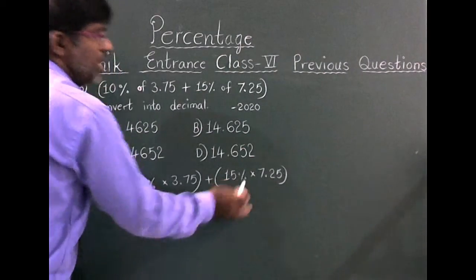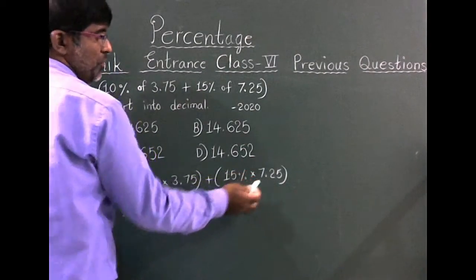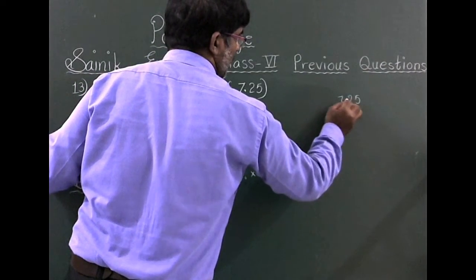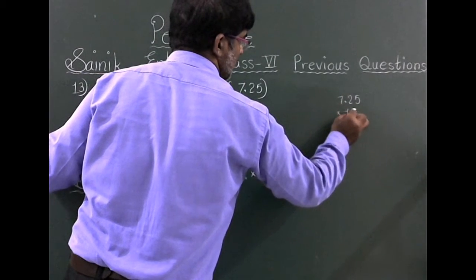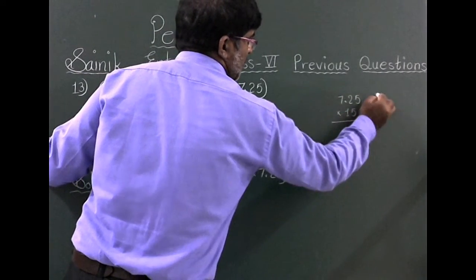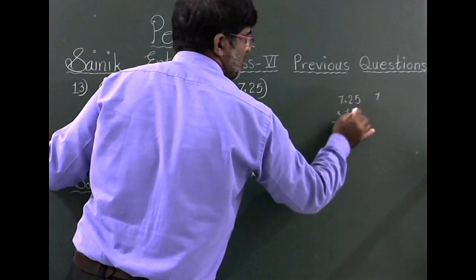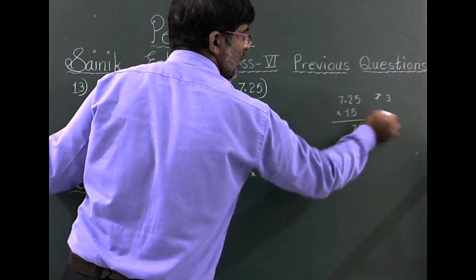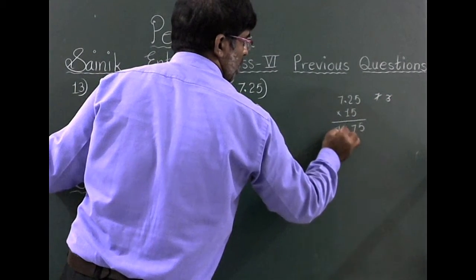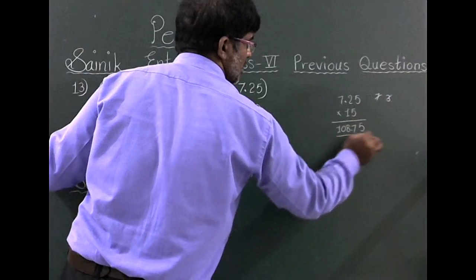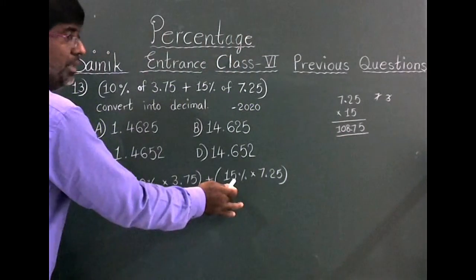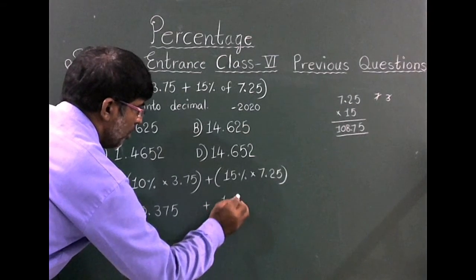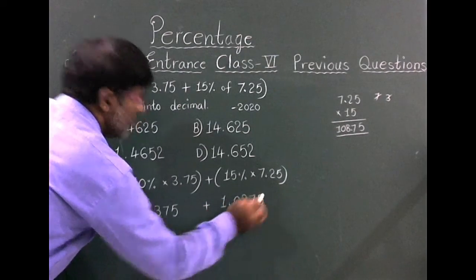Plus 15% of 7.25, 15 by 100. 7.25 into 15. 15 5s are 75. 15 2s are 30 plus 7, 37. 15 7s are 105 plus 3, 108. Two digits before the decimal point. By 100, the decimal point moves to the left side, that is 1.0875.